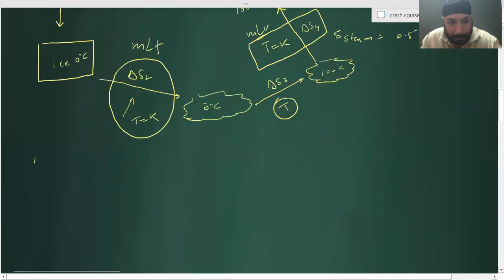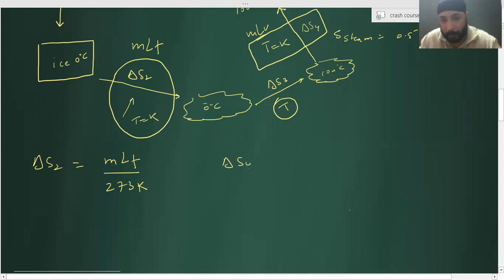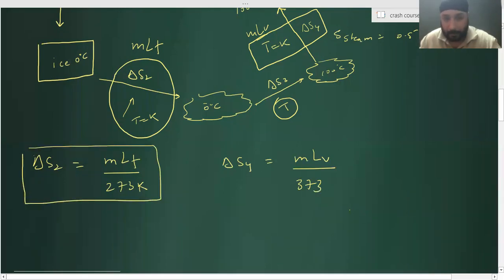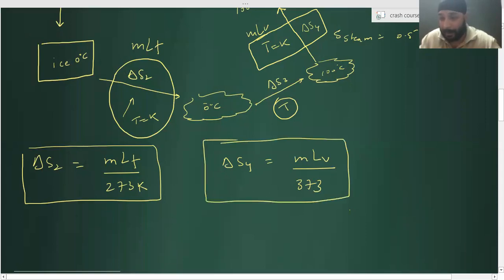So delta S2 is very simple: mass into LF, the latent heat of fusion, divided by temperature 273 Kelvin. Here delta S4 is equal to mass into latent heat of vaporization divided by 373 Kelvin. Any doubt in that?